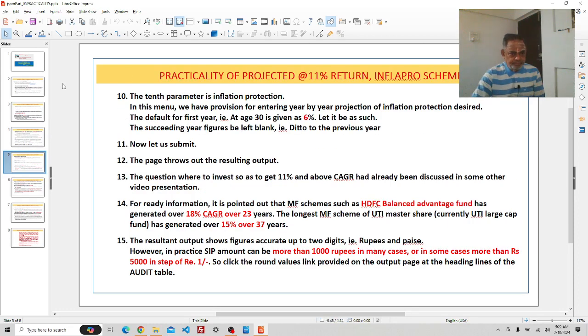The 10th parameter is inflation protection. In this menu, we have provision for entering a year-by-year projection of inflation protection desired. The default for the first year, at age 30, is given as 6%. Let it be as such. The succeeding year figures are left blank, that is, ditto to the previous year.